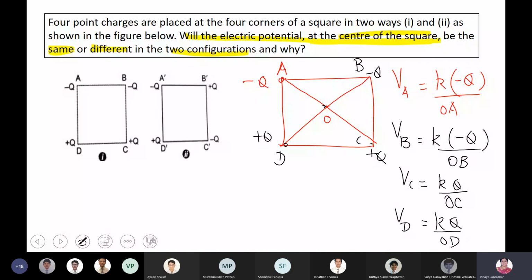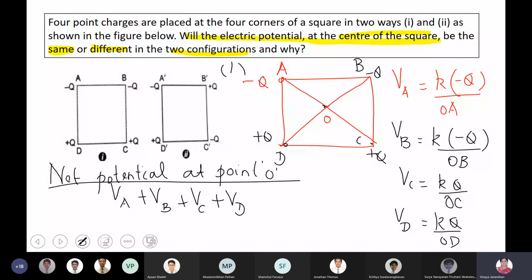So now what will be the total potential at point O? Net potential at point O. I'm doing this for the first one. At point O it will be VA plus VB plus VC plus VD.